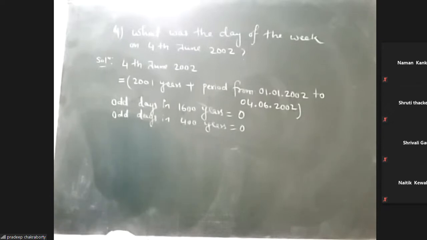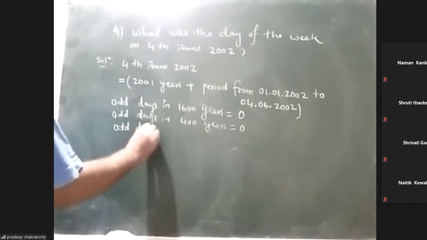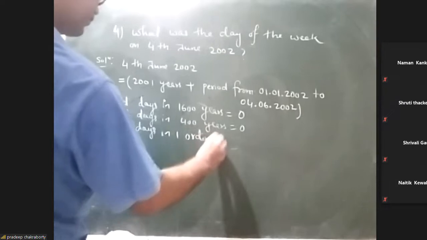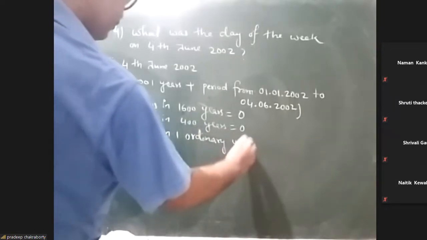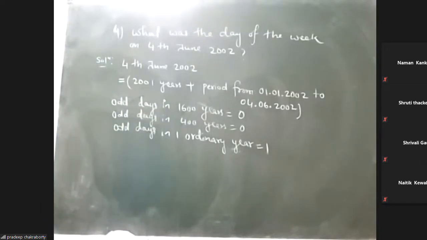In one ordinary year, odd days is 1. That we have seen: 52 into 7 plus 1, 365 days in a year. So there are 52 weeks, and 52 into 7 is 364. So plus 1. That 1 is the number of odd days in one ordinary year.